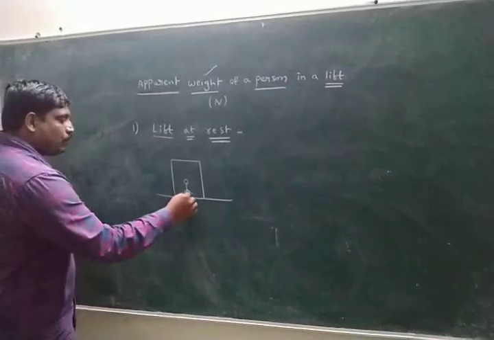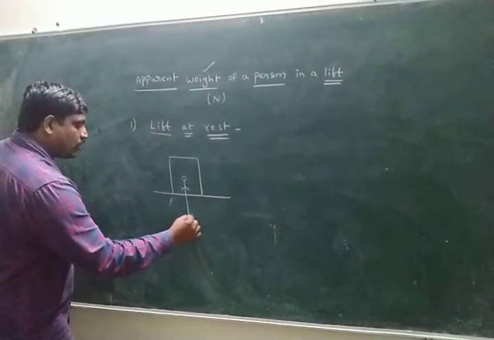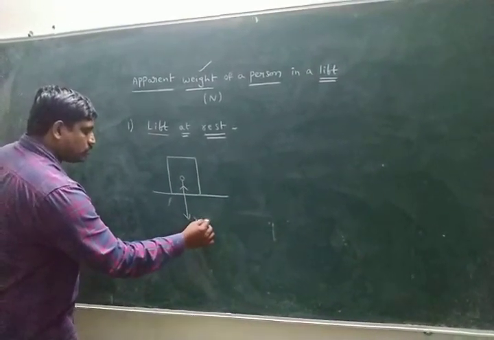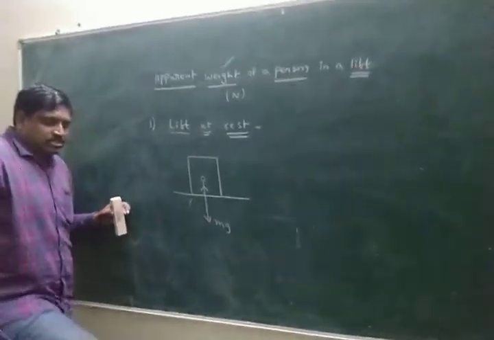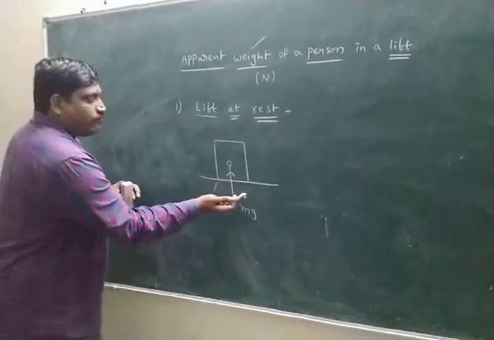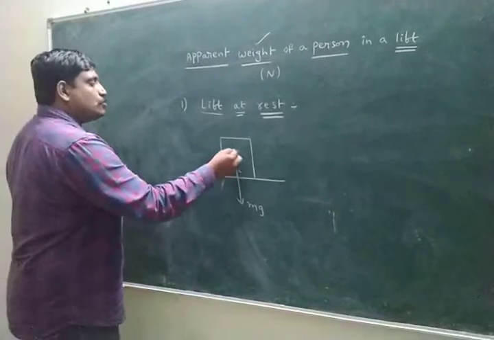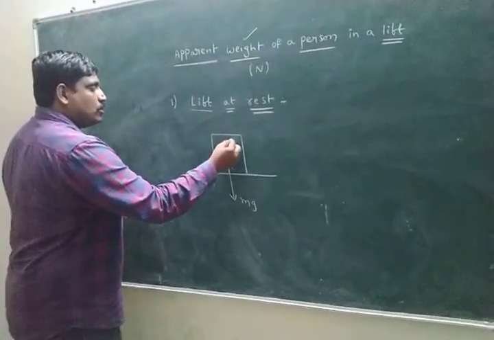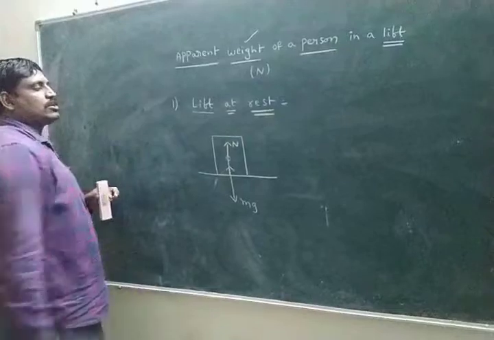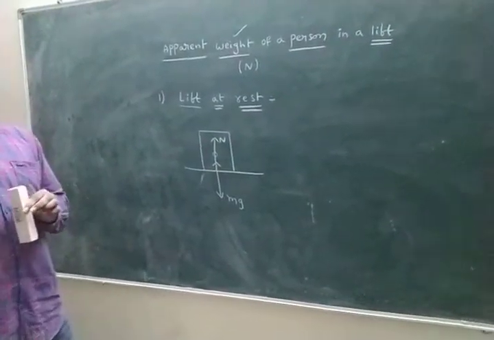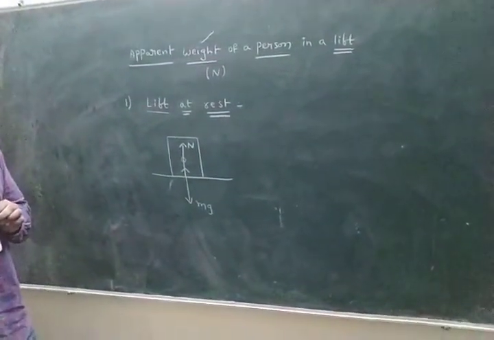Weight always acts vertically downwards. The person gives the action, the floor gives the opposite reaction. This opposite reaction is called normal reaction.